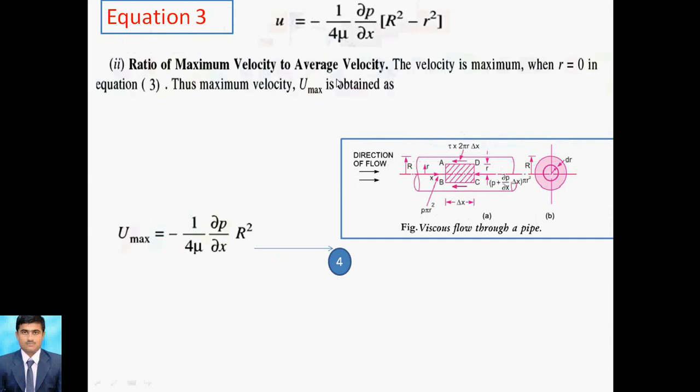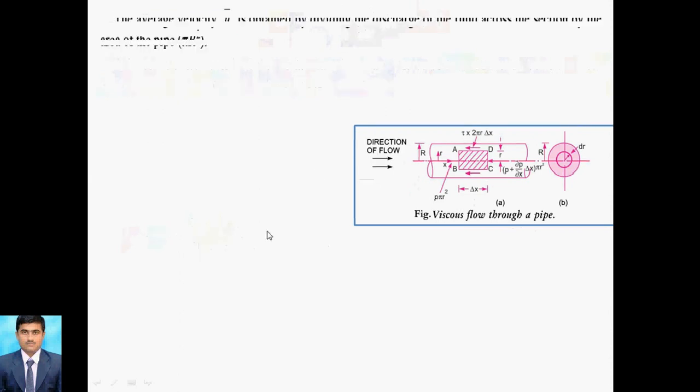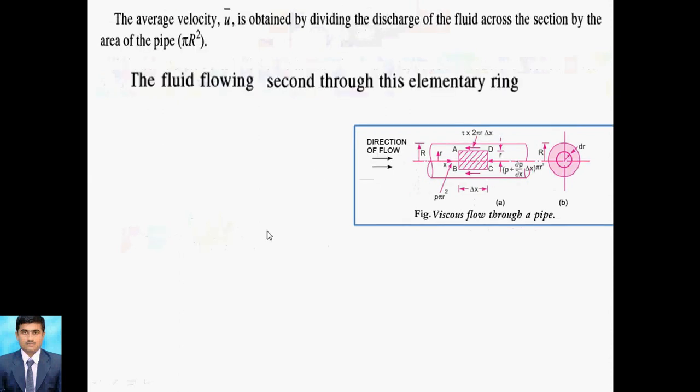Now we go for average velocity, and once we have the average velocity and maximum velocity, we can take a ratio of these. We have already calculated the maximum velocity. For the average velocity, as we know the fluid is flowing through this pipe, the actual discharge is nothing but area into velocity.